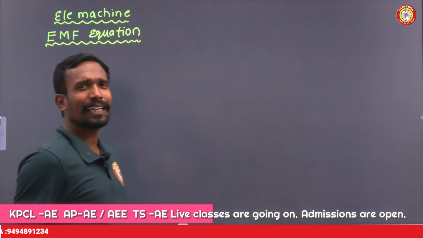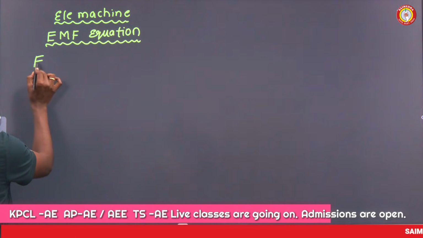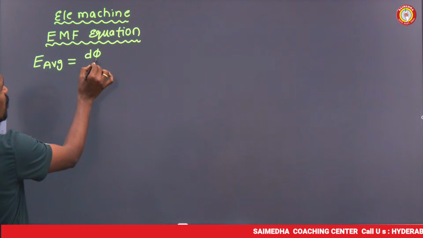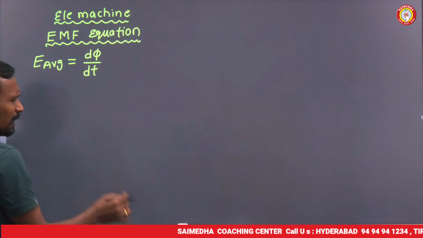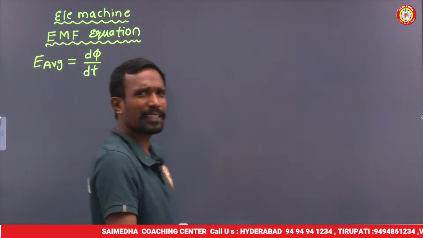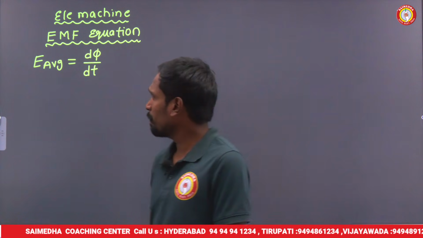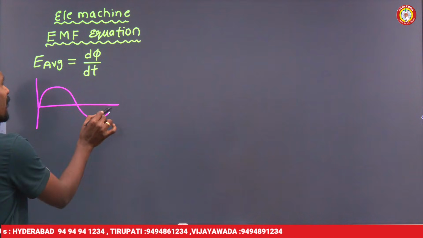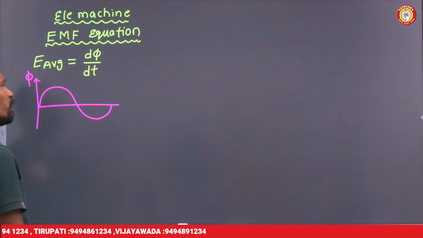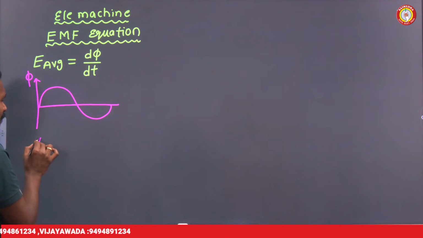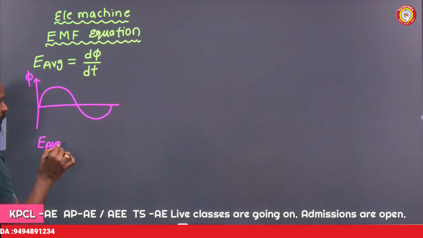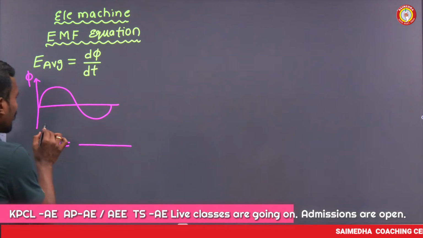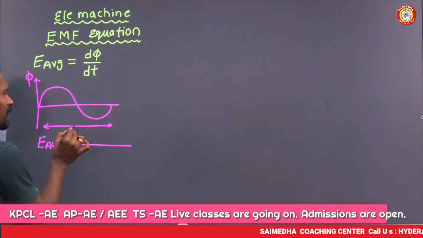For example, if you take a heading of EMF equation, whatever the machine, E average is common. E average is equal to dφ/dt. This is common. For example, if it is a transformer, and this is my flux waveform, E average, the average EMF, is nothing but change in flux by change in time. Let's take this as a total time of T.